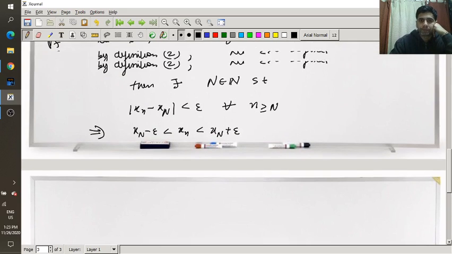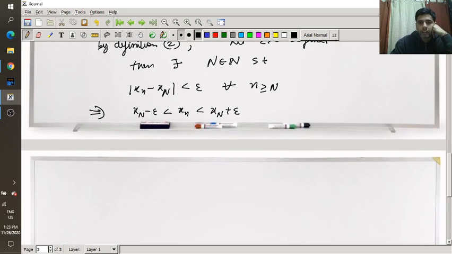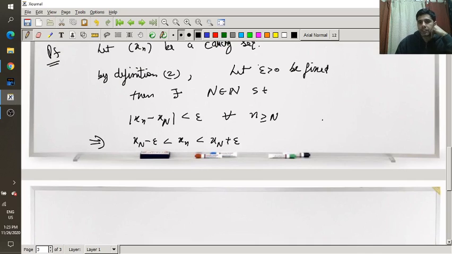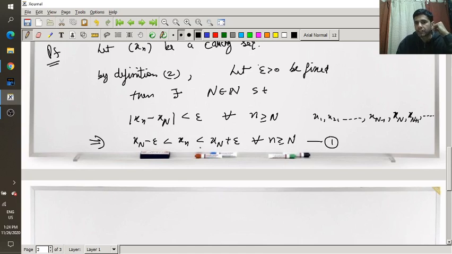Now see, so after certain stage, now if I write x1, x2, so on up to x_{N-1}, next term will be xN, and next term will be x_{N+1}, and so on. So there are infinite number of terms, and for all n greater than or equal to N, this statement holds. This one holds for which terms?